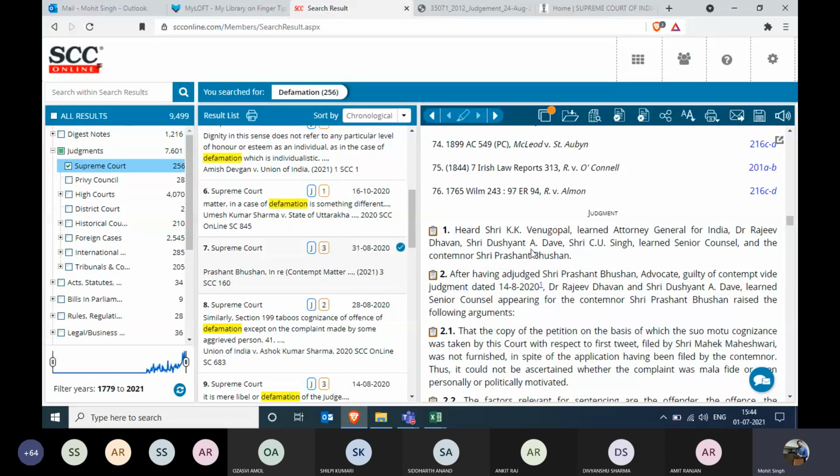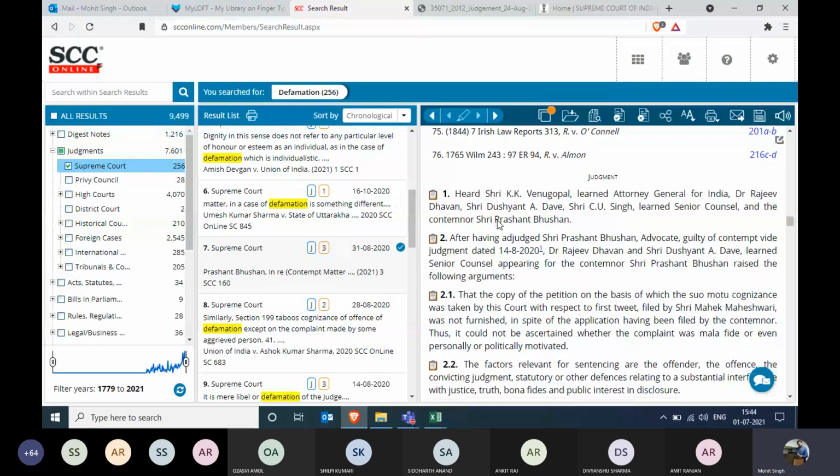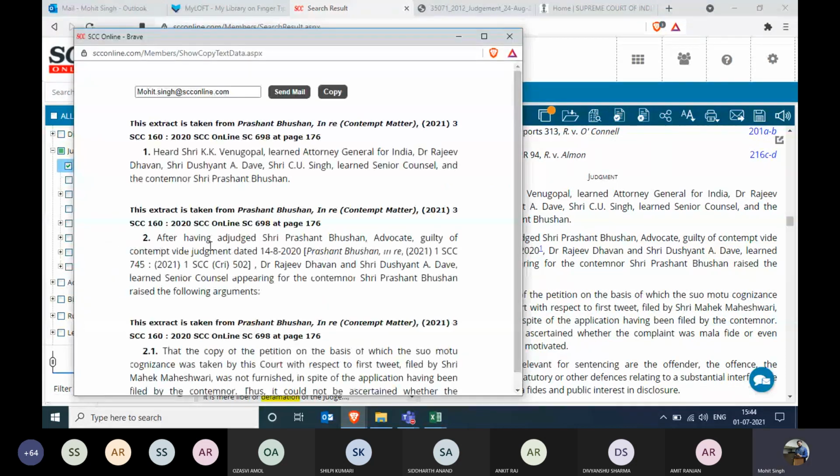The judgment goes by. Whenever you want to copy any extract, single click on the notepad icon. Single click on the notepad icon one more time, and up to 5 times you can select as many notepads as you want in whichever order. Click on the smart copy, and there you go. The whole screen will be populated in a new window through which you will be able to copy and paste the extract in your Word file.